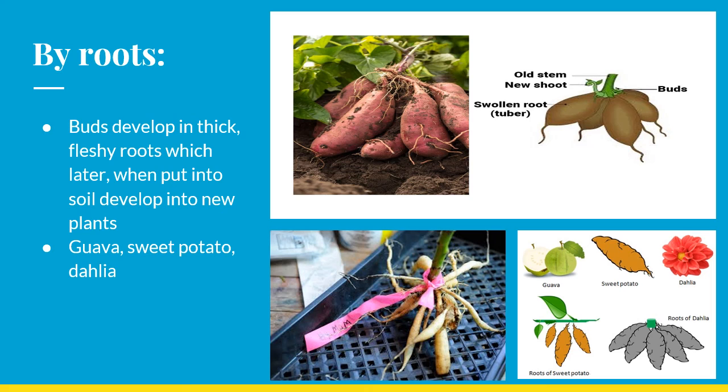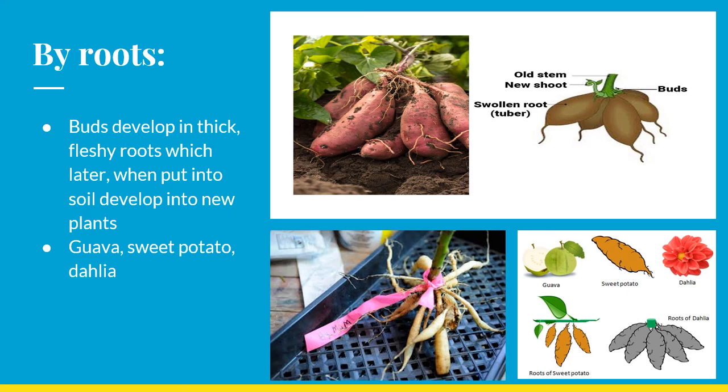So we will see what takes place by roots. Here you can see the images of a sweet potato, then roots of dahlia, guava. They are responsible for perpetuating their next generation by using roots.